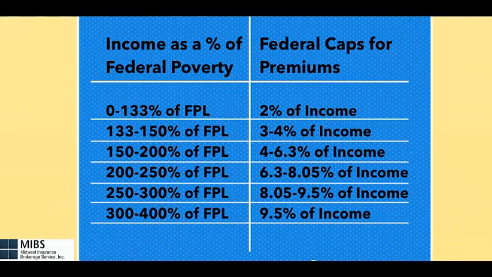The chart below shows a breakout of a percentage of federal poverty level and the cap of premium for that percentage. For example, if you look at the bottom line, it shows 300 to 400% federal poverty level would pay no more than 9.5% of their annual household income on health insurance premiums. The premium subsidy is applied to the premium for the Silver plan.